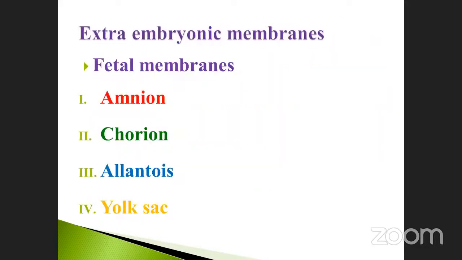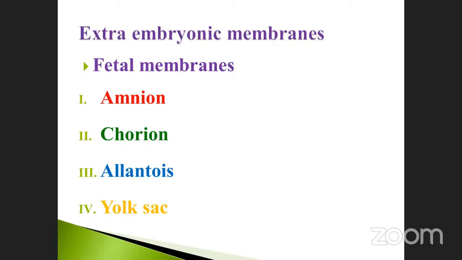See here. So, extra embryonic membrane. Suppose all these are happening inside, but at the same time we are going to study the next part, called extra embryonic membranes. Otherwise called fetal membranes. What are the fetal membranes? It has 4. What are they? Amnion, chorion, allantois, and yolk sac. These are the 4 membranes present in it.